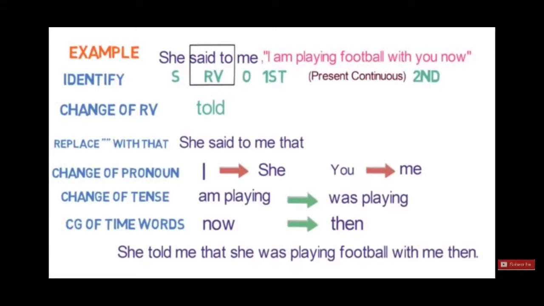Yes. So "said to" will become "told", and we have to replace the comma and quotation with "that". Here you see "I" is there, first person in the reported speech. "I" will be changed according to the subject, the speaker who is speaking, she. So "I" will become "she", and "you" is the second person. You will change according to the object, the person to whom it is spoken, means me. So "I" changes to "she" and "you" changes to "me".